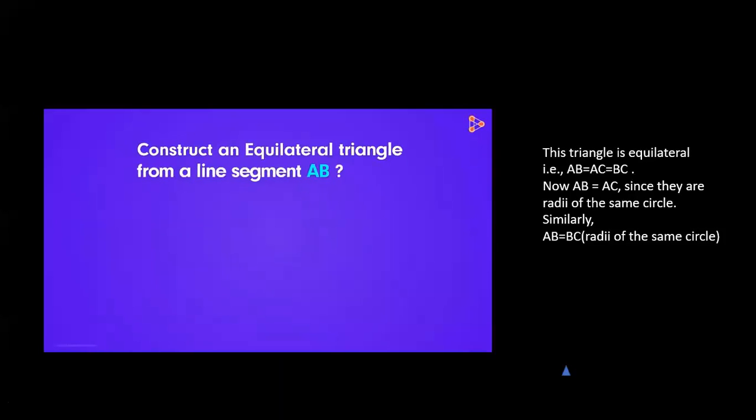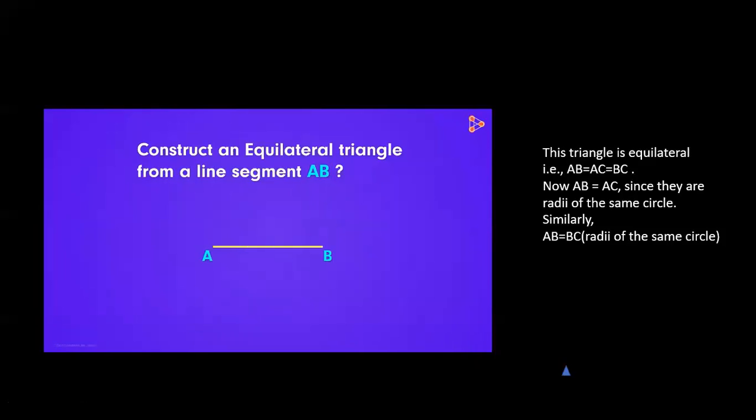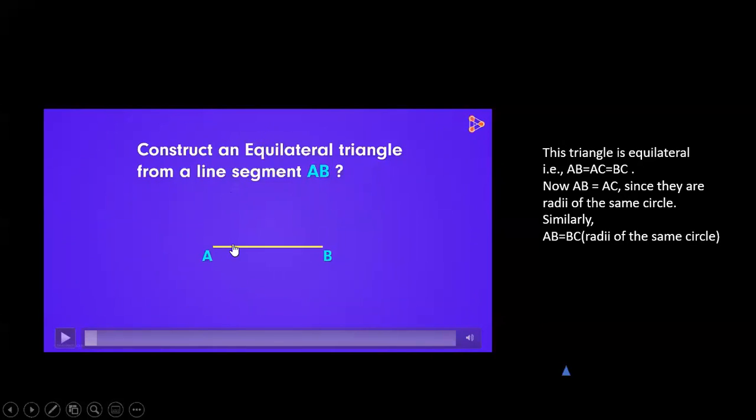Can you construct an equilateral triangle from a line segment AB? So here, what I'm going to explain, children, is the second example. They're asking us to prove that an equilateral triangle can be constructed on any given line segment. Here they are giving a line segment AB, and they are asking us to construct an equilateral triangle from this line segment. Last class I showed this one, and again I'm repeating it, children. This is example 2 from your textbook. How can we do it?